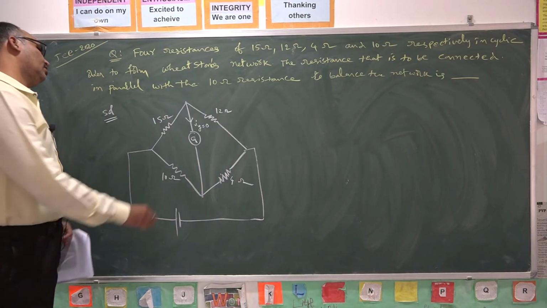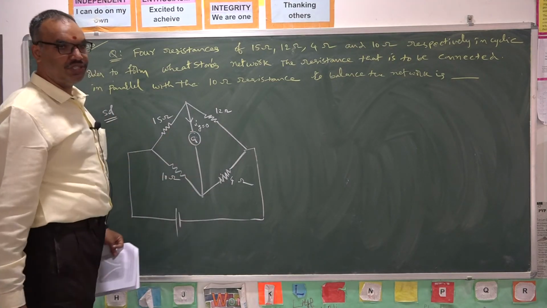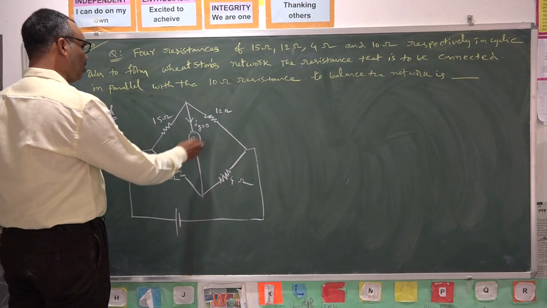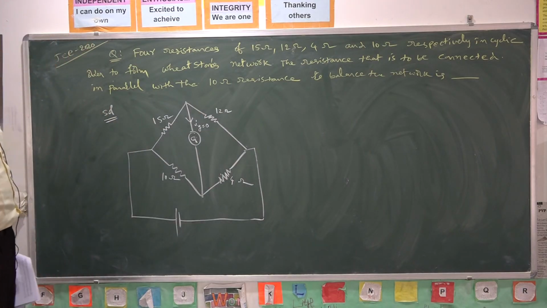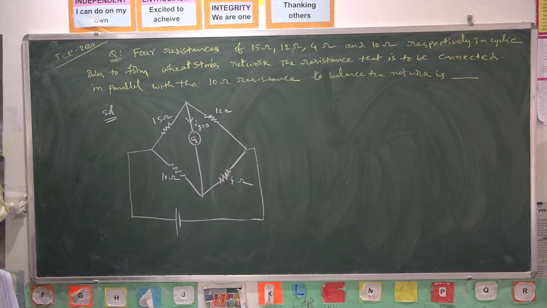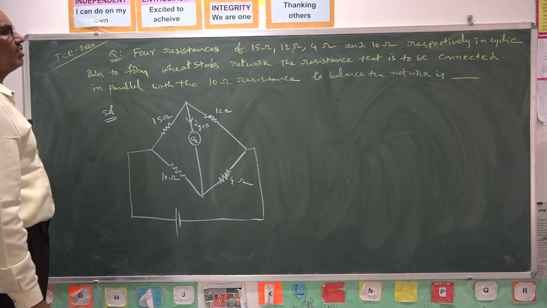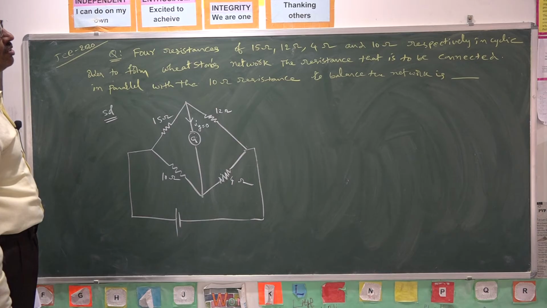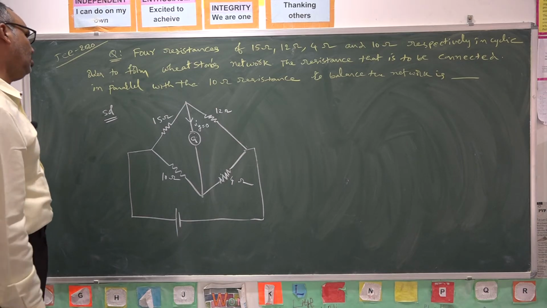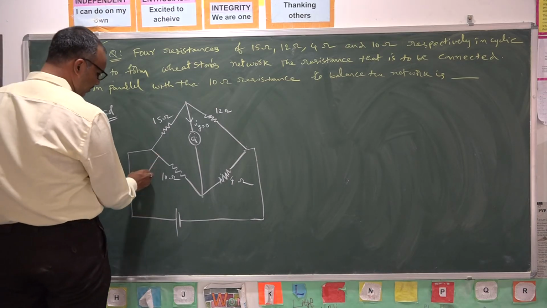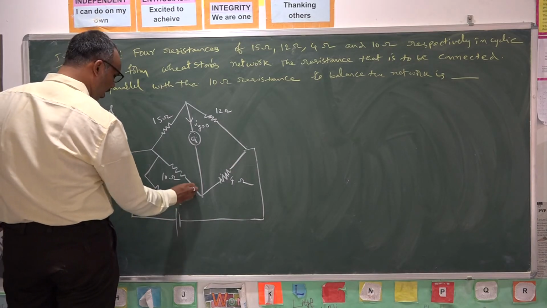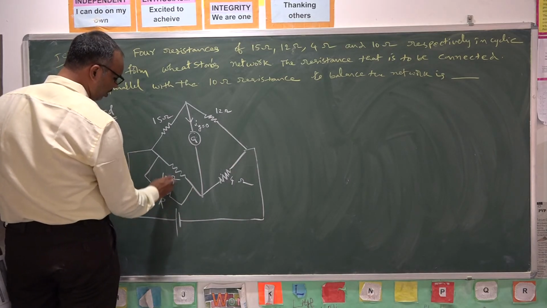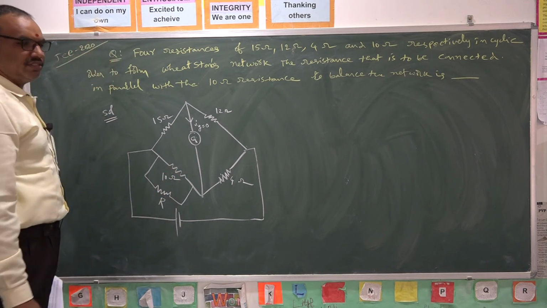For that balancing condition to be achieved, the ratio of these 2 resistors must be equal to the ratio of these 2 resistors. So in order to have such a combination, we need to attach some resistance in parallel to the 10 ohms resistance. Let R be the resistance connected in parallel to the 10 ohms resistance.